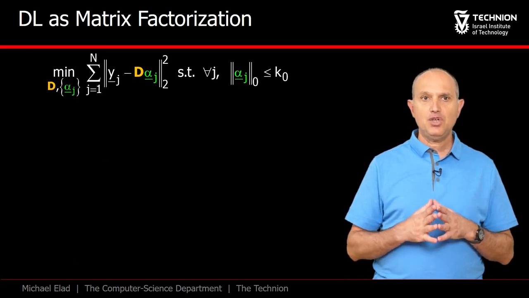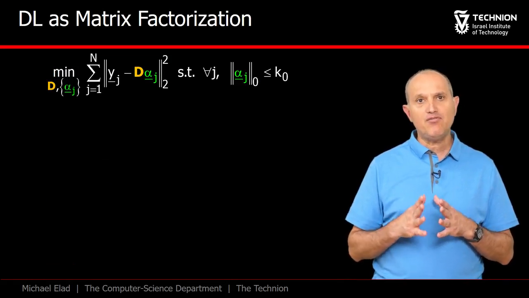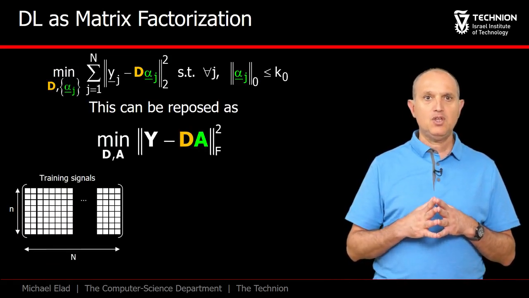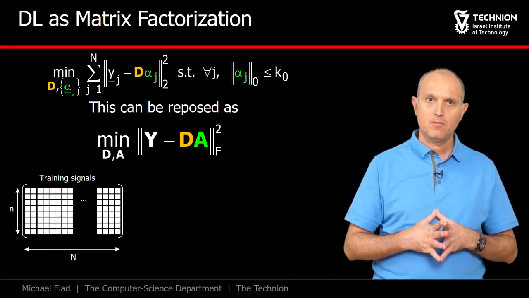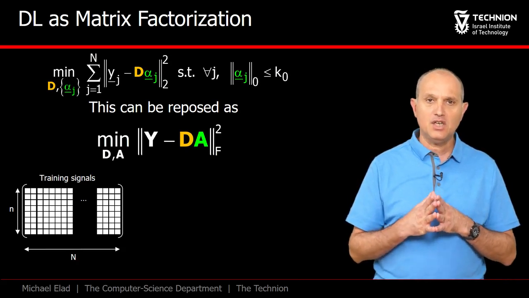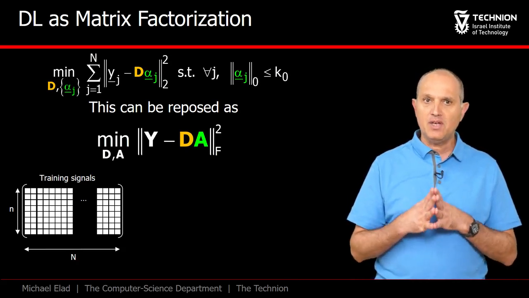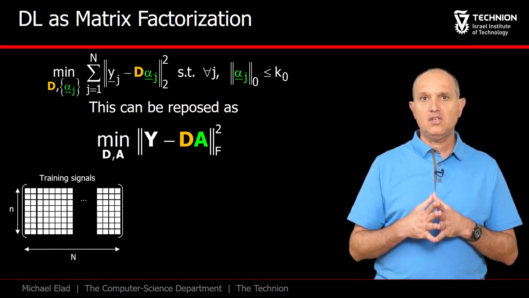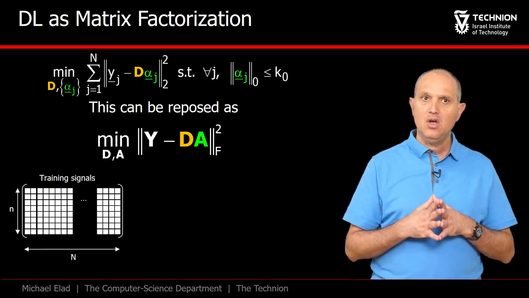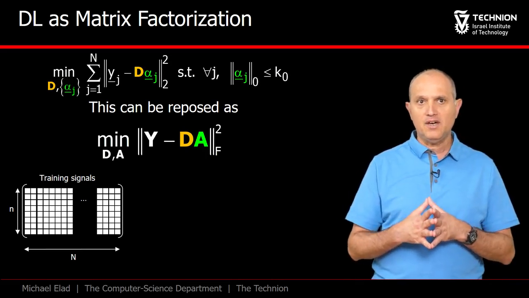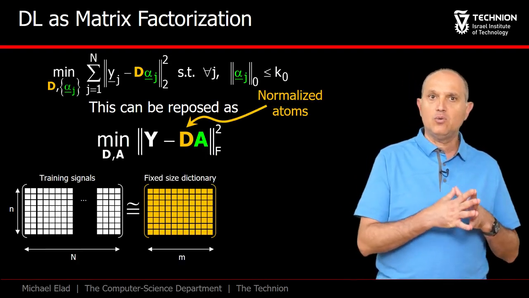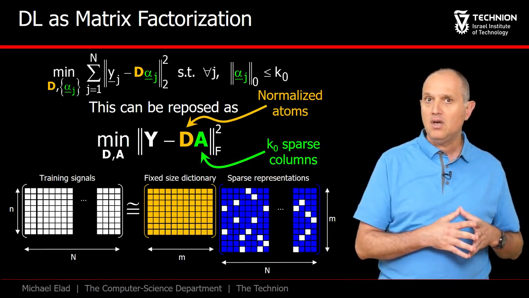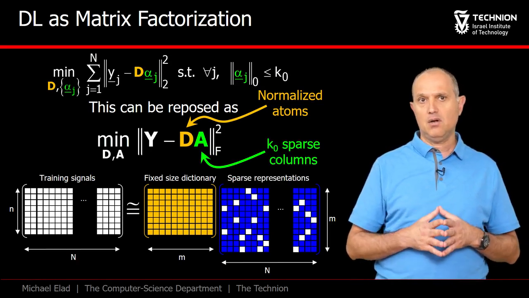Here is an interpretation of the dictionary learning task which may be found more intuitive. Assume that we gather all the signals as the columns of one big matrix Y. Similarly, we gather all the representations alpha j as columns of the matrix A. Then our goal is in fact a matrix factorization. We are given Y, and our goal is to find a decomposition of it as D times A, where D is of known size and has normalized columns, and A has K0 sparse columns.